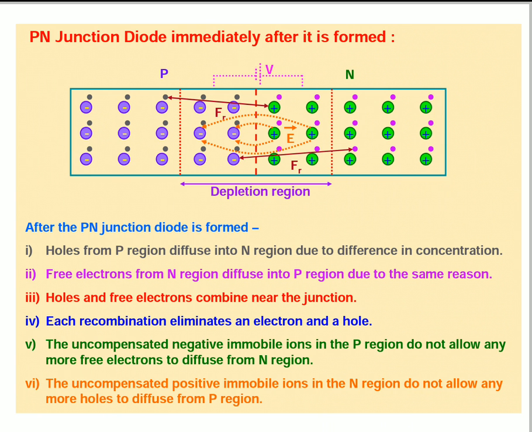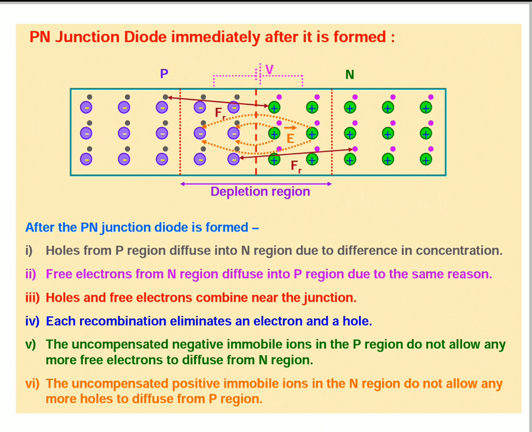The potential difference developed across the depletion region is called the potential barrier. It depends on the dopant concentration in the semiconductor and the temperature of the junction.